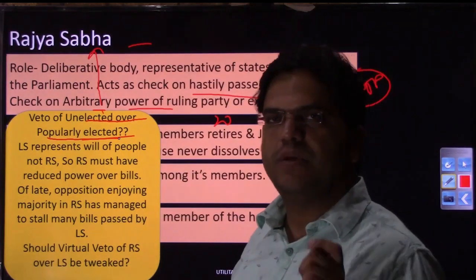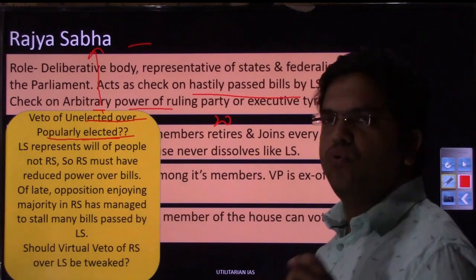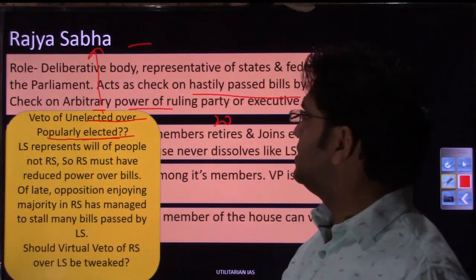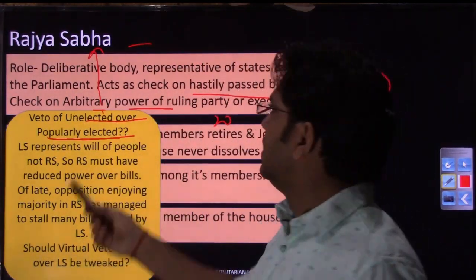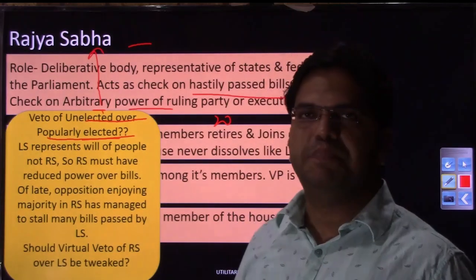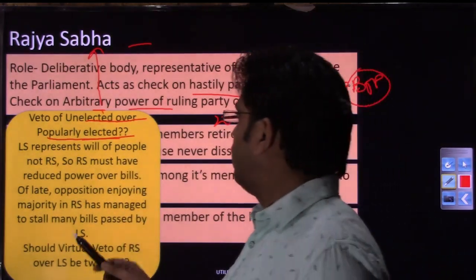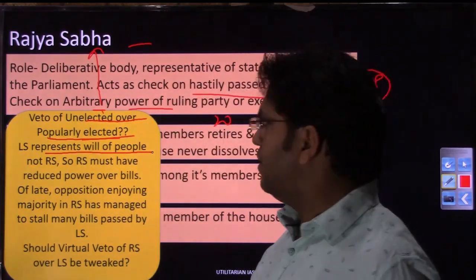As far as responsibility and accountability is concerned, it is these people who know the pulse of the nation, who know the pulse of the voter. They do have that sense. Rajya Sabha members who have not been directly elected cannot be expected to understand the pulse of the people, the pulse of the voters. Lok Sabha represents the will of the people, not the Rajya Sabha.